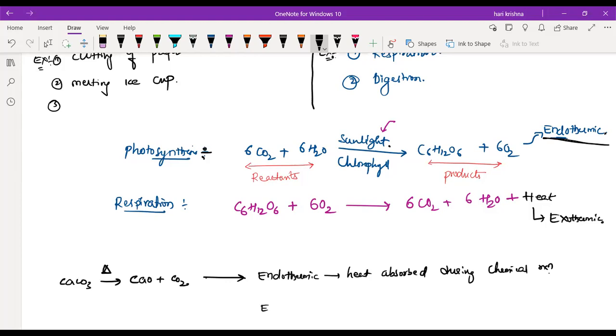Or we'll take one more example like this. Exothermic means heat is released during chemical reaction. Okay. In the case of respiration, we are getting the energy in the form of ATP. That means it is releasing the energy, right? Releasing of energy means, is it exo or endo?